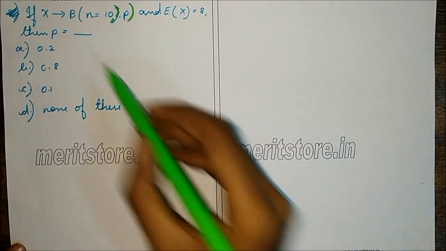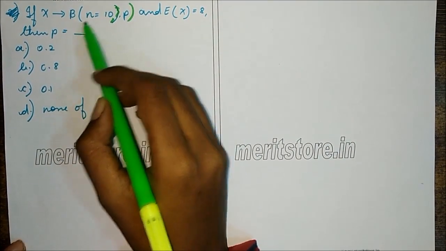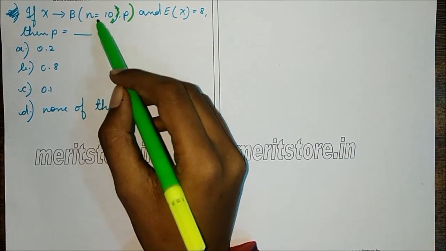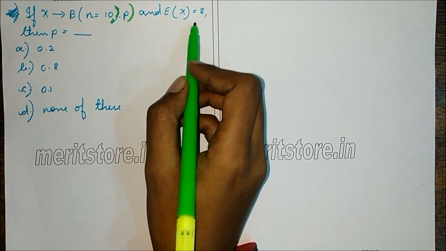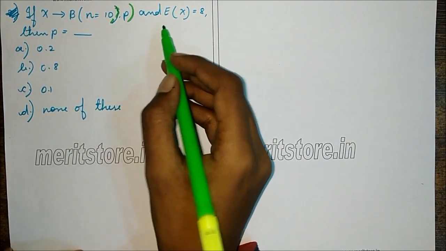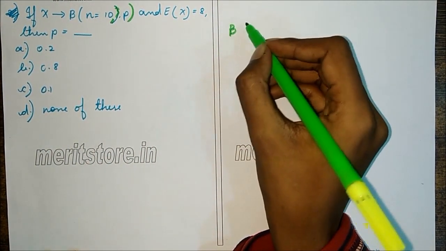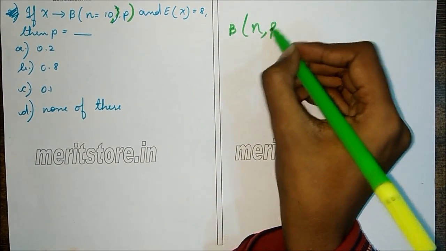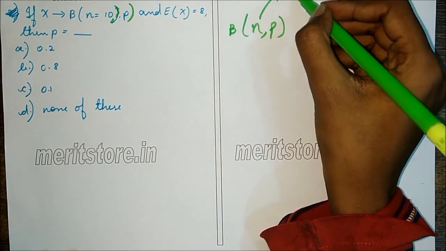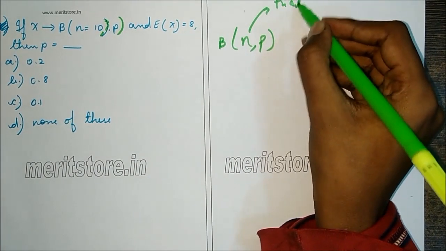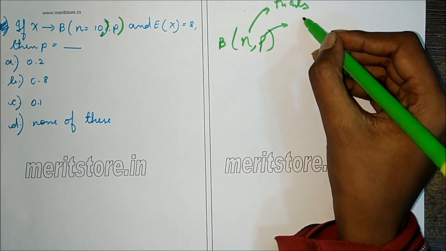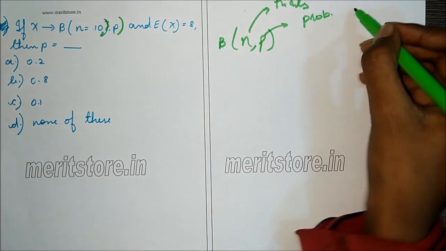Next question is, if X is binomial distribution of N comma P, where N is 10 and E of X is 8, then P is what? So firstly, binomial distribution is represented as N comma P, where N is number of trials and P is probability of success.